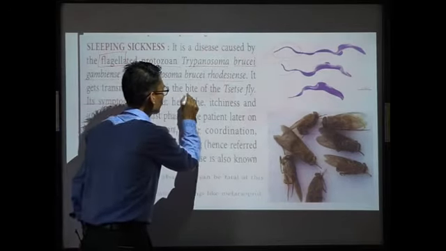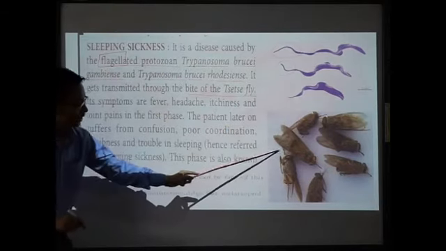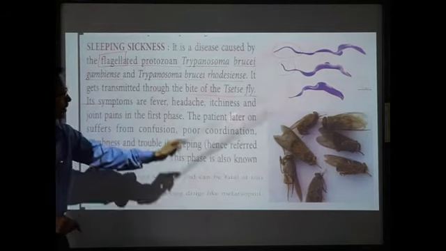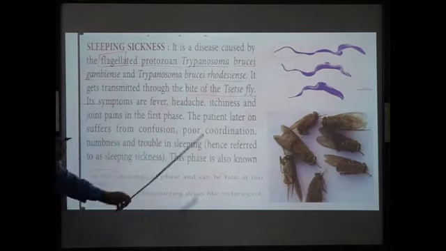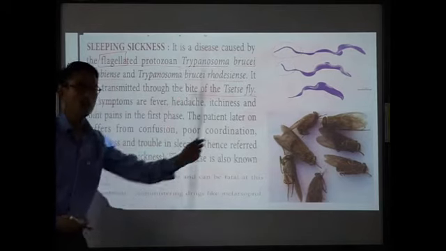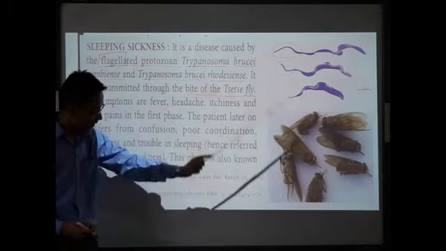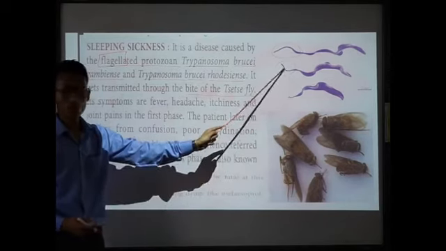You can look over here, this is the tsetse fly. By the bite of the tsetse fly, this protozoa, Trypanosoma, is transmitted from an infected individual to a healthy individual.